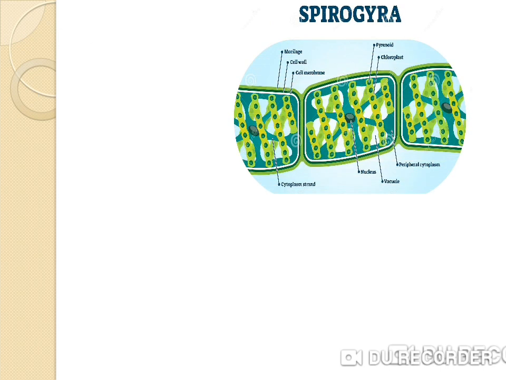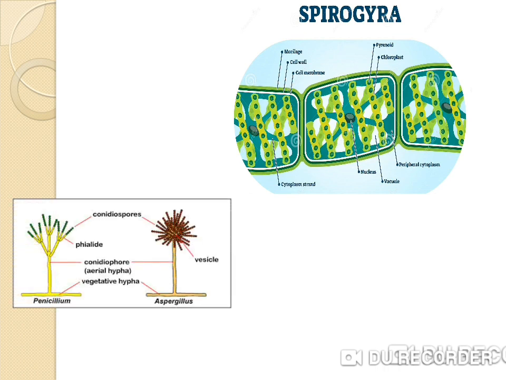First one, Spirogyra, type of reproduction: fragmentation. The parent body breaks into two or more pieces called fragments. Each fragment develops into an individual. Examples: in fungi, Rhizopus; in bryophytes, Riccia and Marchantia; in pteridophytes, Selaginella.